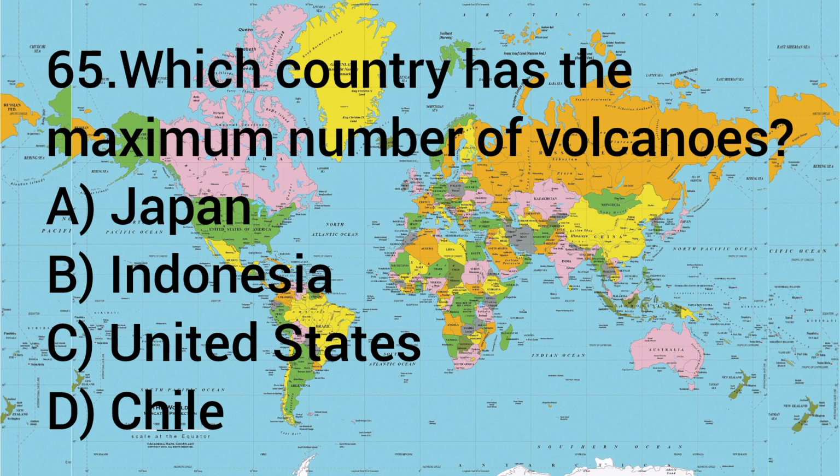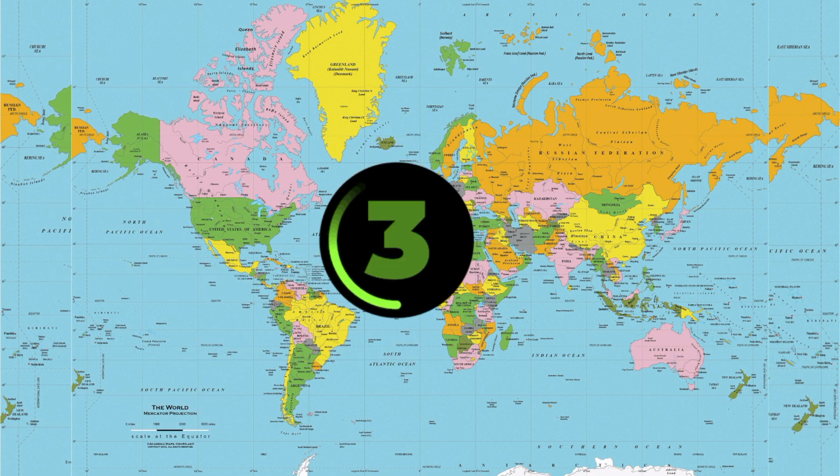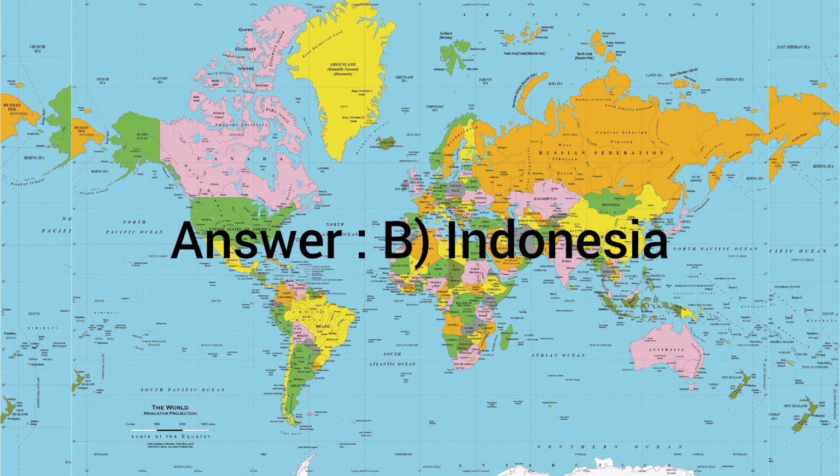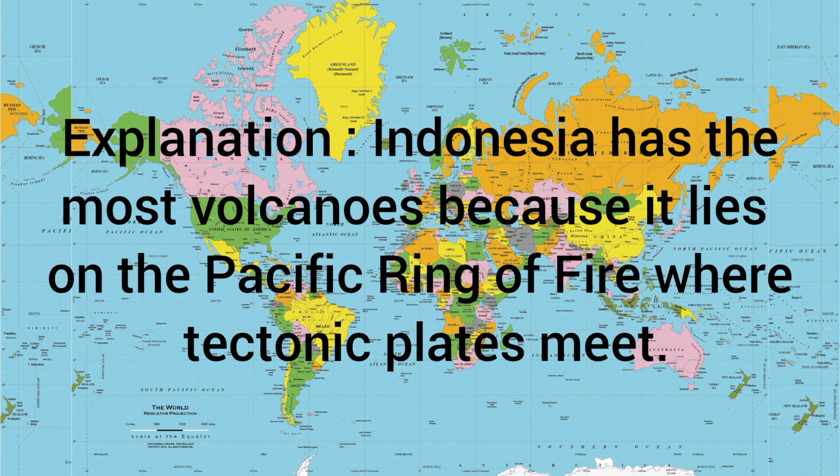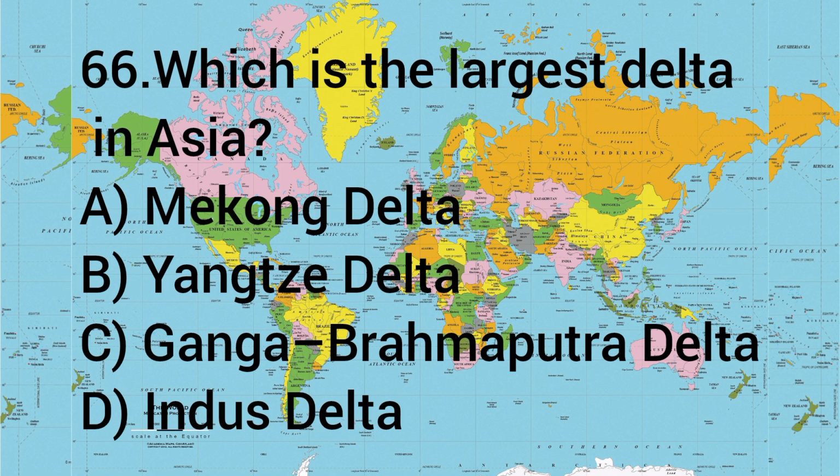65. Which country has the maximum number of volcanoes? A. Japan, B. Indonesia, C. United States, and D. Chile. Answer is B. Indonesia. Indonesia has the most volcanoes because it lies on the Pacific Ring of Fire where tectonic plates meet.